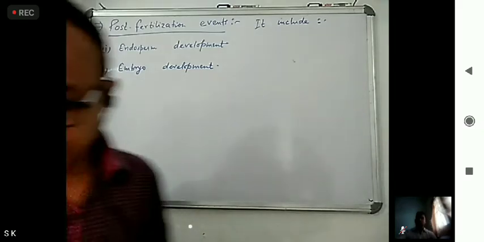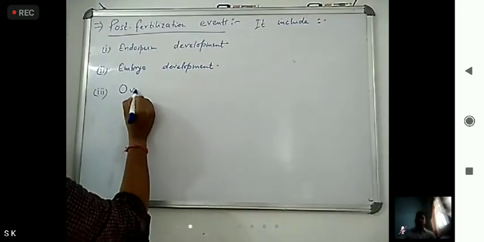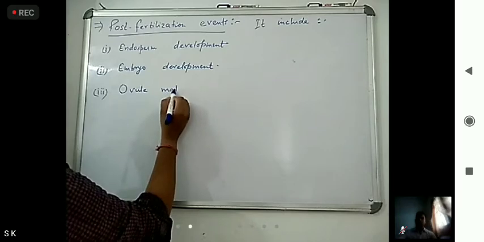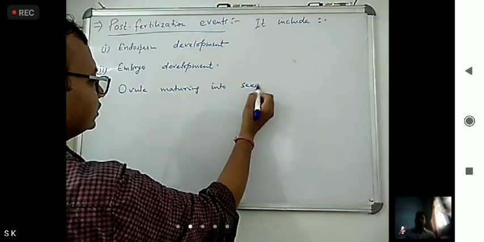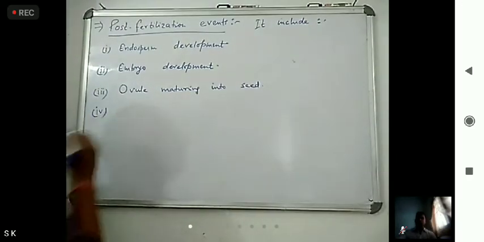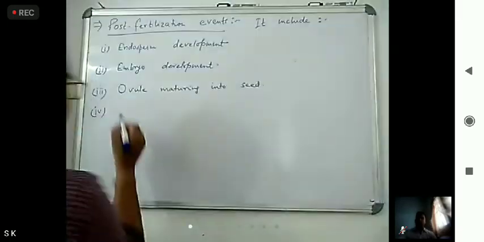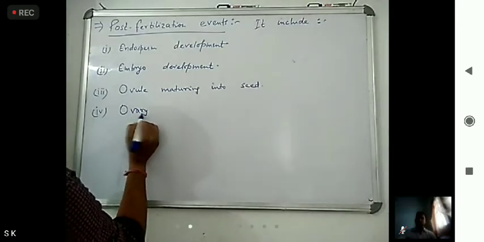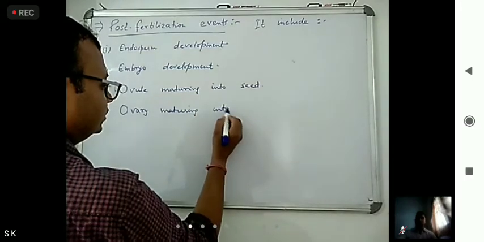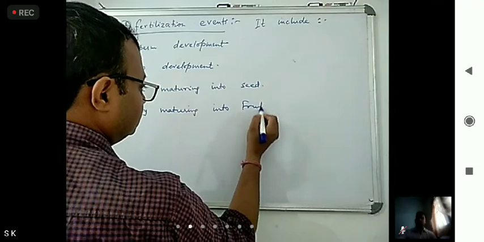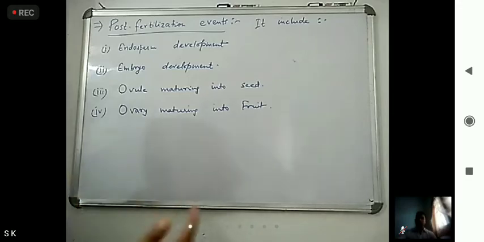Next one is ovule maturing into seed, and last one is ovary maturing into fruit. Okay, so these are some events that occur post fertilization.